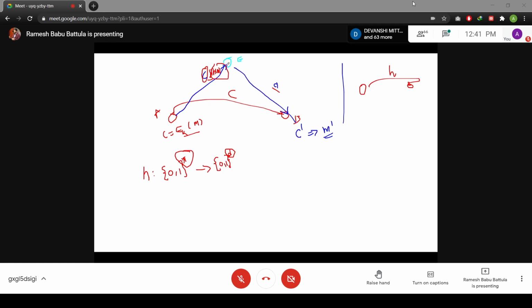There are a couple of concepts available here. The hash function is one. Another is the Merkle root concept. Merkle root concept means you have some leaf nodes, and it's a balanced or unbalanced tree you may use. Here a hash function is there and here a hash function is there.